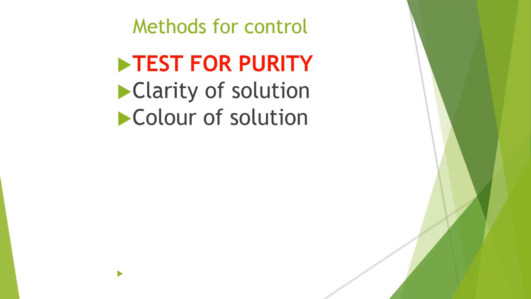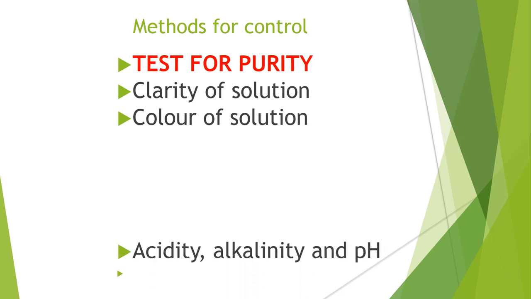Second one, color of the solution. Whatever color we have chosen during the manufacturing process, that color should be stable till the expiry date of the product. So we have to choose the color, and we have to test the color of the solution.